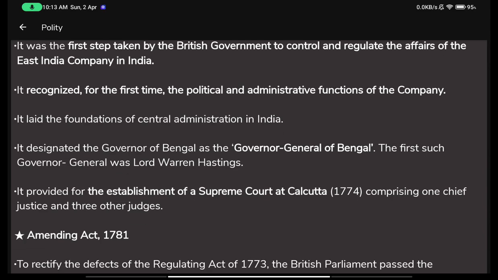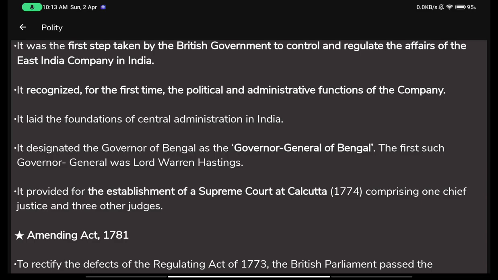It laid the foundations of central administration in India. This act also laid the foundations of centrally administering India. Central administration is a kind of systematic administration, where there is one center of power and then there are several branches out of it, and these people rule several other areas. You can say it is like the kind of administration that is currently working in India. In short, central administration can be described as systematic administration.